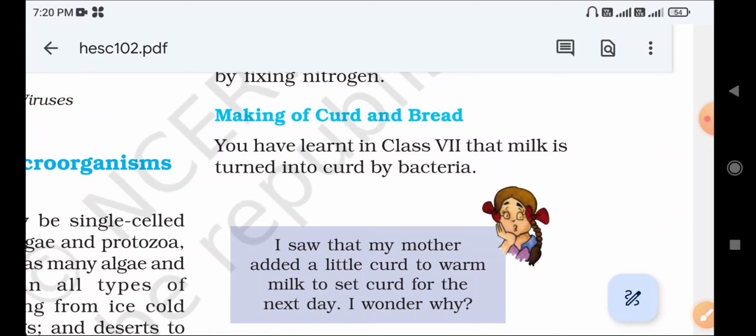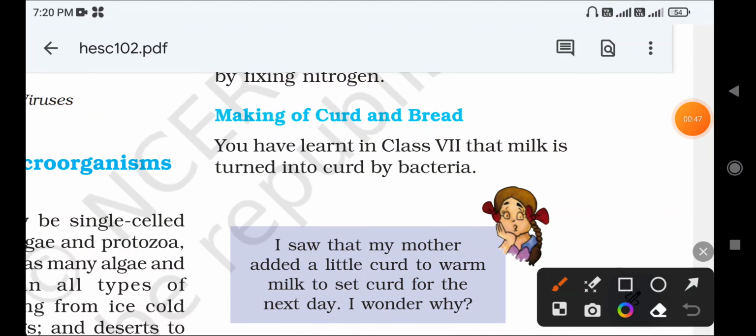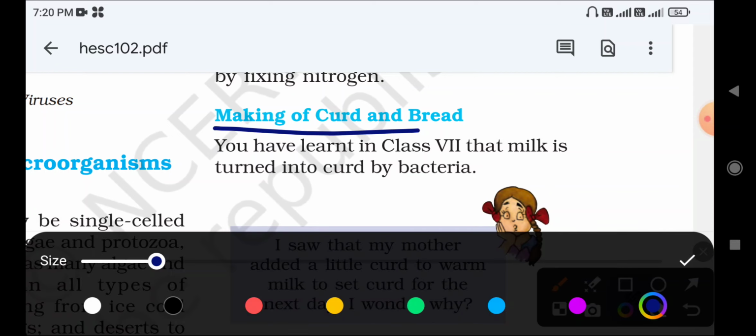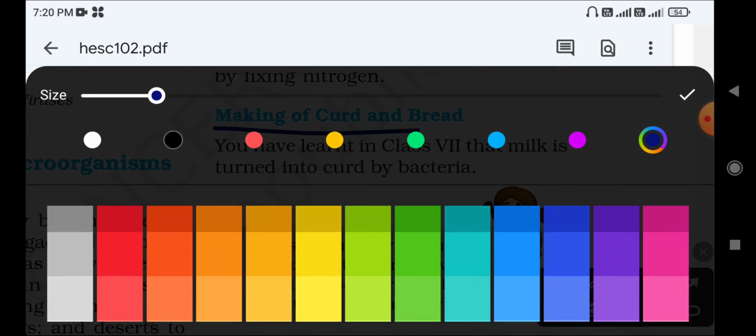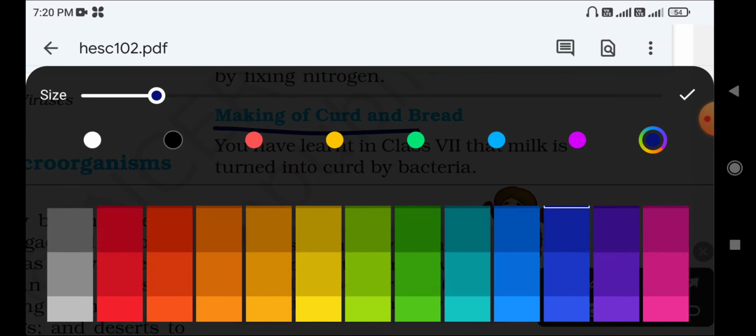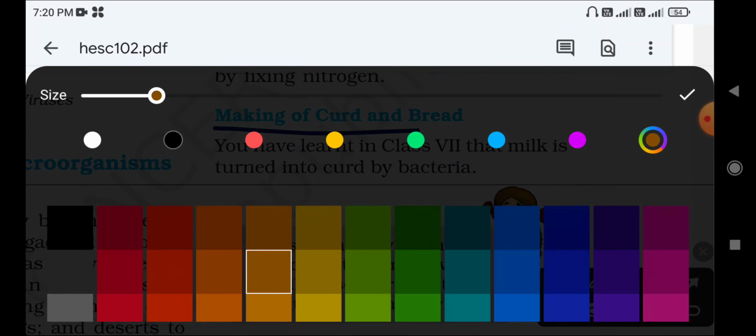We come back to our topic: making of curd and bread. How do microorganisms help in the making of bread and curd?